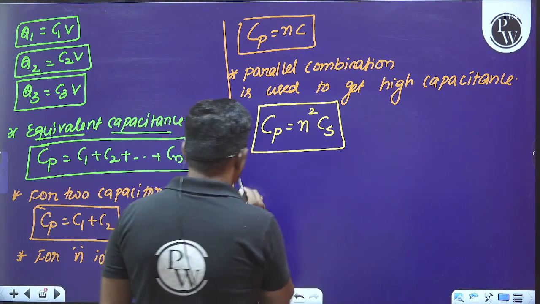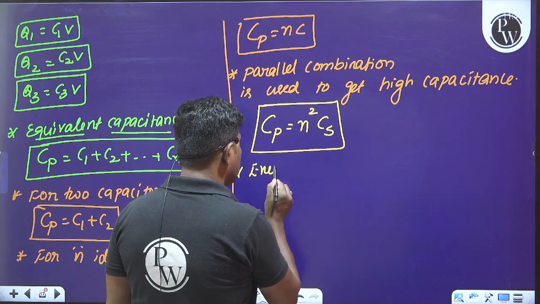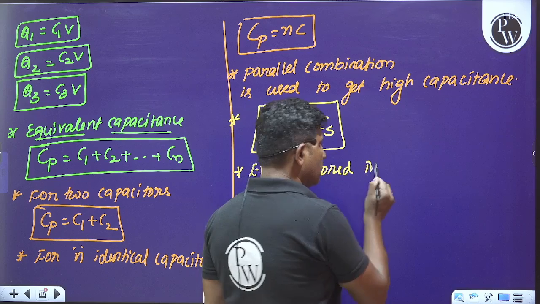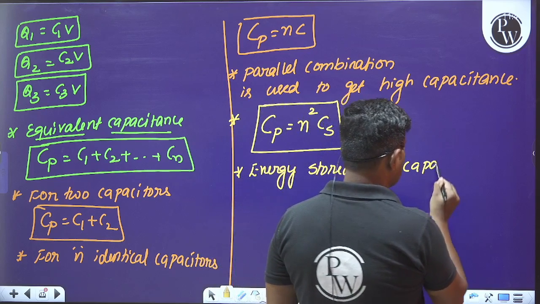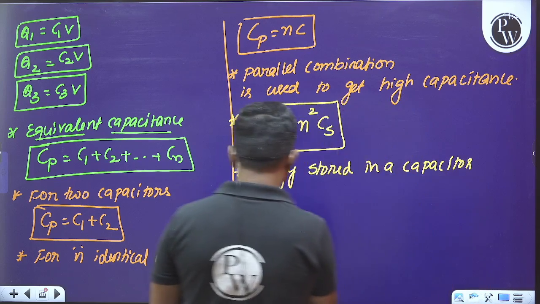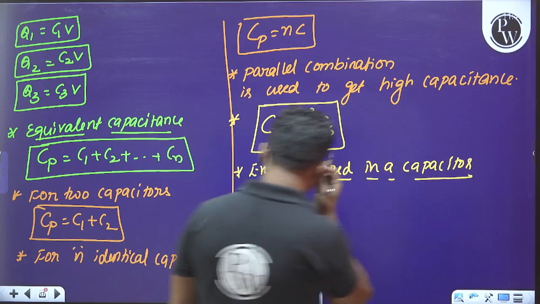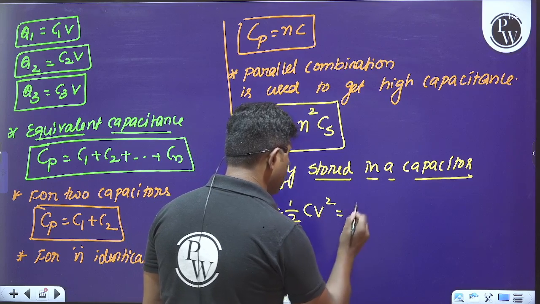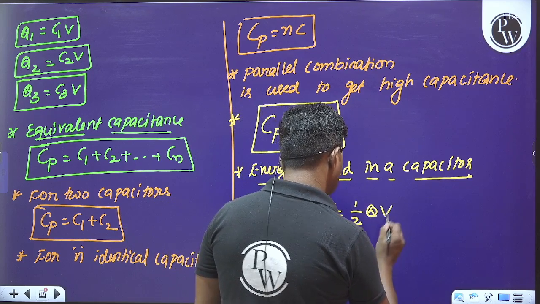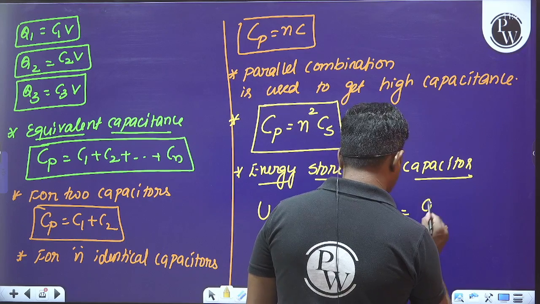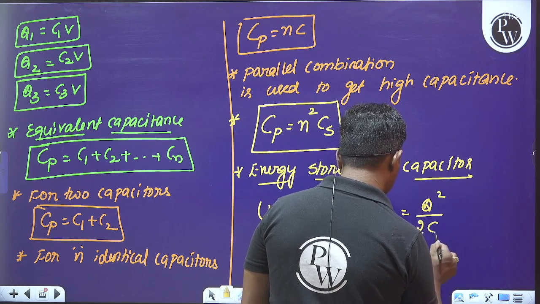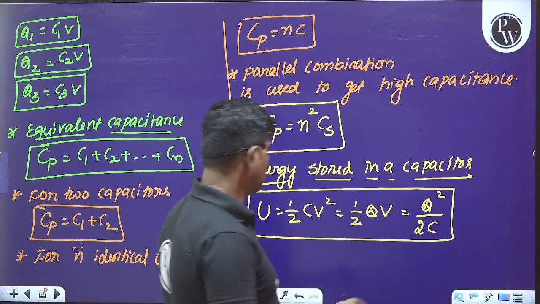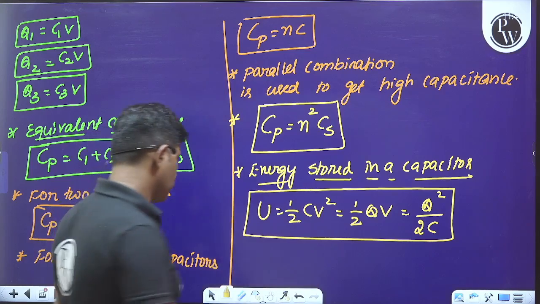Later we have to understand the energy stored in a capacitor. What is the energy stored in a capacitor? We can say U is equal to half CV square. Otherwise, half Q into V. Otherwise, Q square divided by 2C. That is about the potential energy.